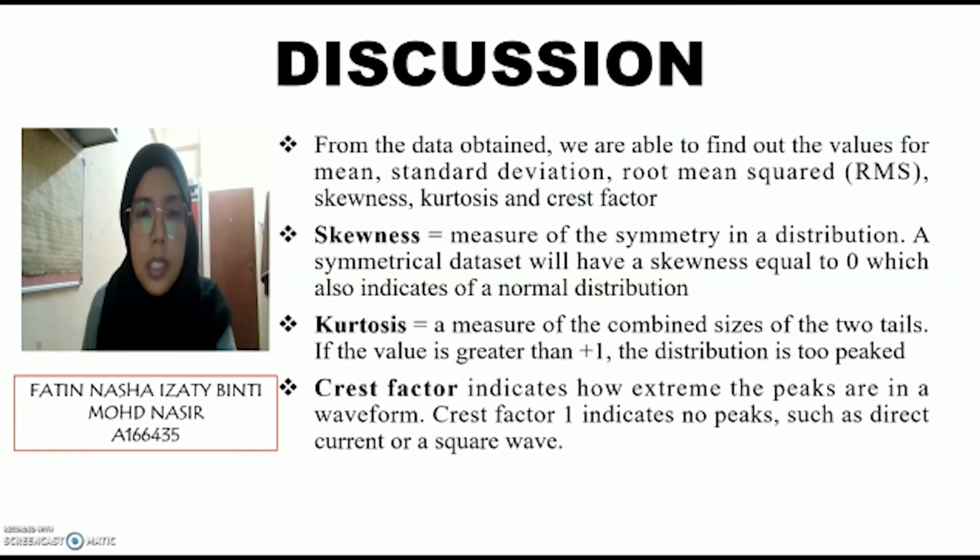Kurtosis is defined as a measure of the combined sizes of the two tails. If the value is greater than positive 1, the distribution is too peaked. Crest factor indicates how extreme the peaks are in a waveform. Crest factor 1 indicates no peaks, such as direct current or a square wave.